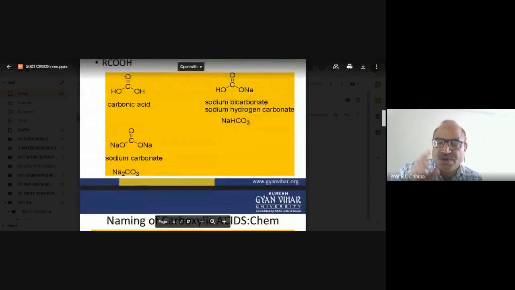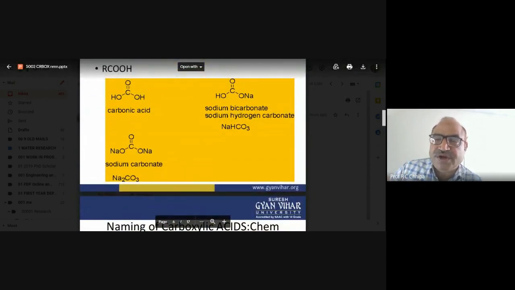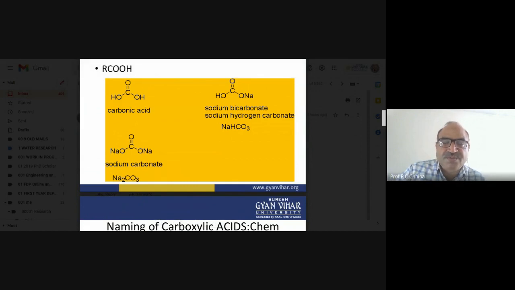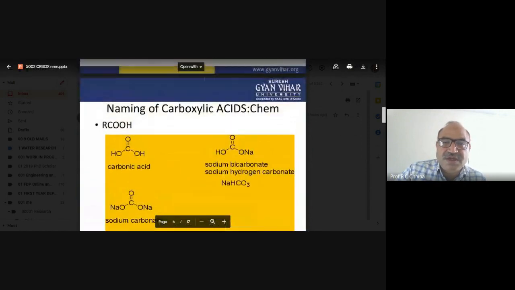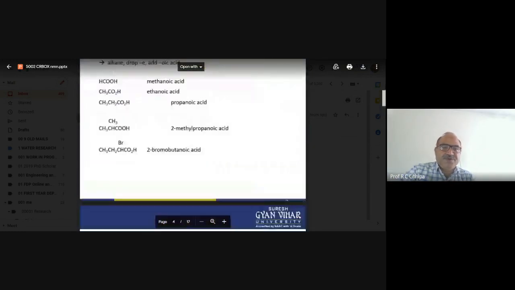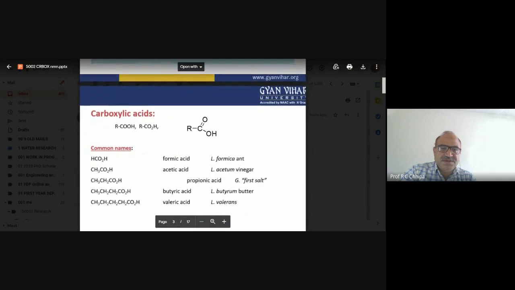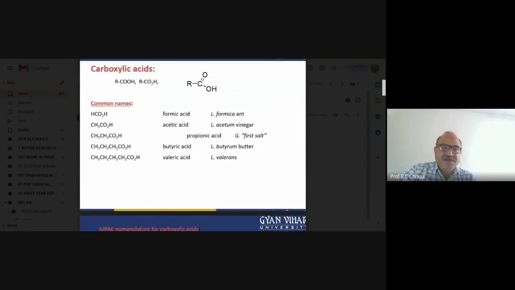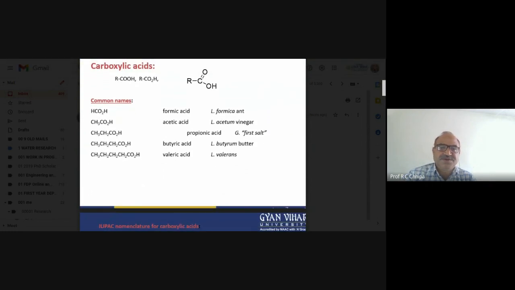So a new functional group is generated by the combination of the hydroxy group of alkanol and the carbonyl group. That is all about these: formic acid, methanoic acid, acetic acid, ethanoic acid, propionic acid, propanoic acid, butyric acid, and then valeric.